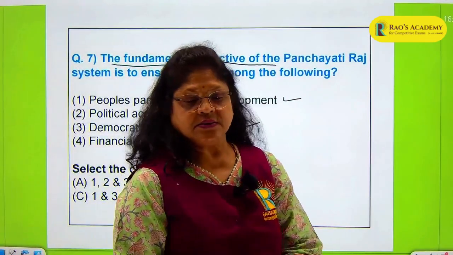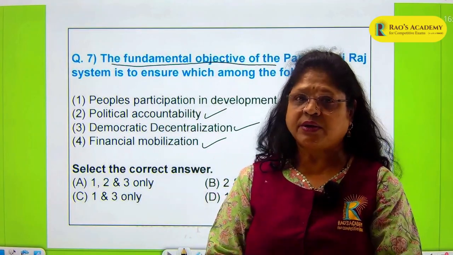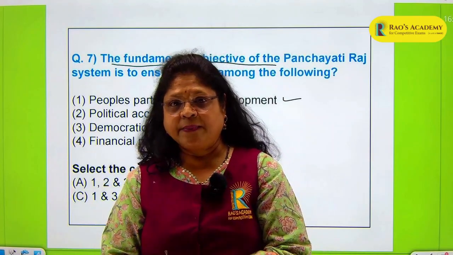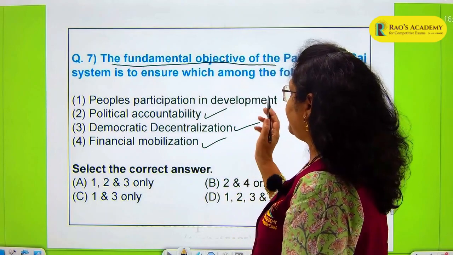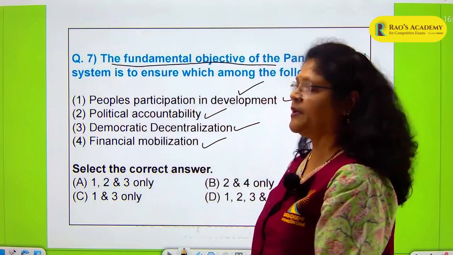Members of the village are all members of the village panchayat. They get together, plan, mobilize funds, and develop their own projects. So here you have people's participation in development. Definitely this option should be there.